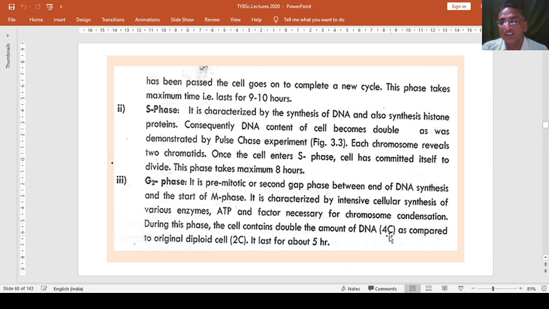Therefore, it will make a maximum amount and be ready for division of the cell in the next stage, because the next stage is division, the mitotic phase. As compared to the original diploid cell, 2C becomes 4C. It doubles and it lasts for about 5 hours. So this is about the G1 phase, S phase and G2 phase. In next phase the cell division will start, but it will go through the 4 stages: prophase, metaphase, anaphase and telophase. So we will see these phases in the next period.